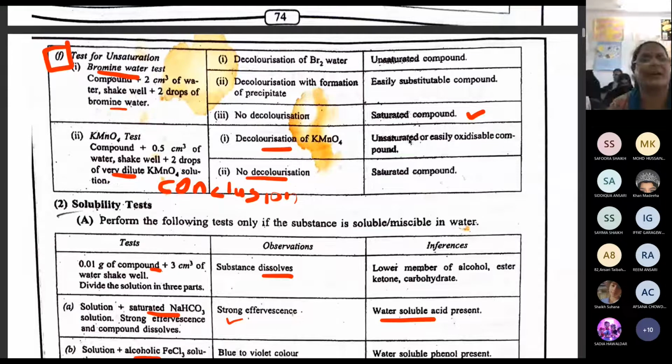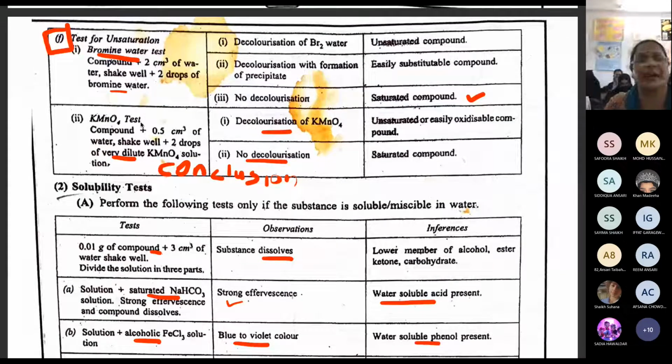And then we are going to do the test with KMnO4, potassium permanganate. The color of potassium permanganate is purple. We take one drop of that and add a lot of water so that it becomes pink in color. Then we take a little of that pink solution and add our compound. If we get decolorization of the pink color of KMnO4, we can say unsaturated or easily oxidizable compounds are present. Otherwise, it's saturated. Clear? The first preliminary test is clear.